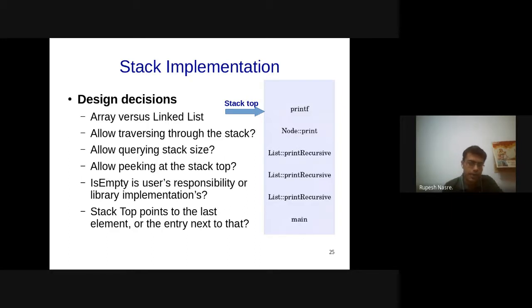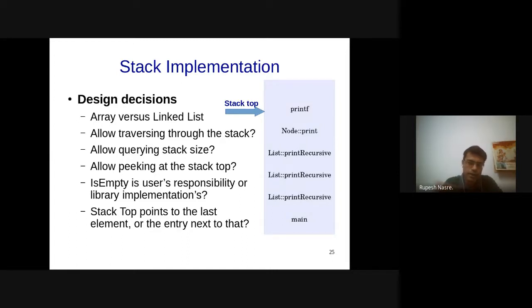Can you allow peeking at the stack top? That is, I don't want to pop the element. I want to check what the element is. Right? This can be very useful in some applications where, depending upon the stack top, you make a decision. Right? So this happens many times in the parsing also.